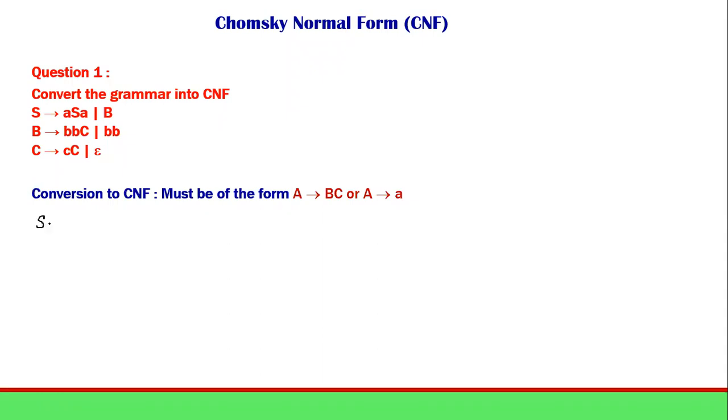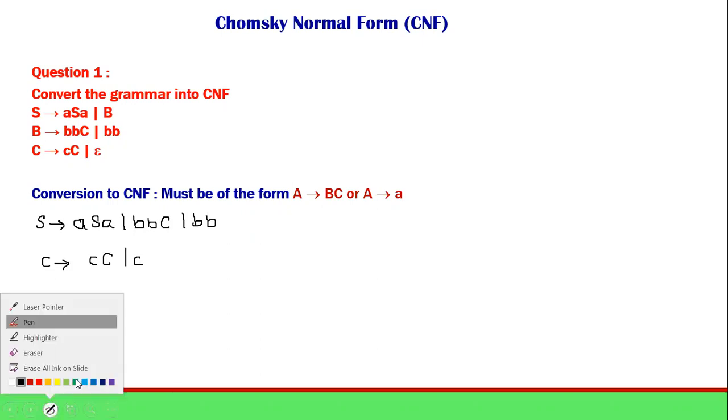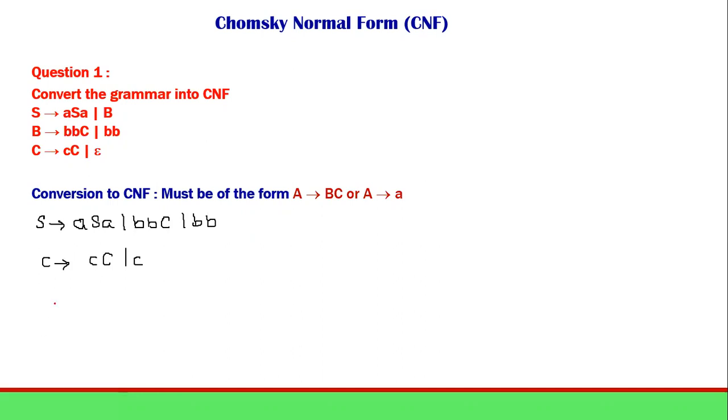S deriving ASA or BBC or BB, and then we have C deriving CC or small c here. And what we do now is we will try substituting some of the values, and then make it into this format.